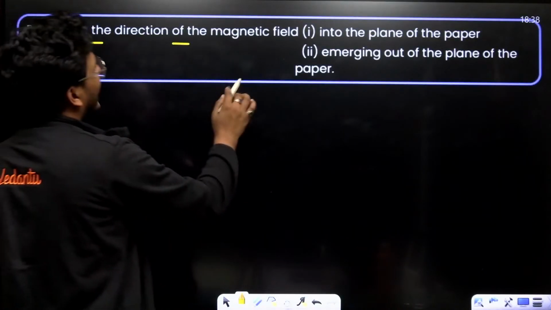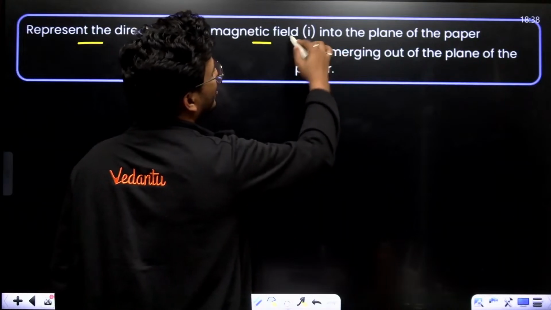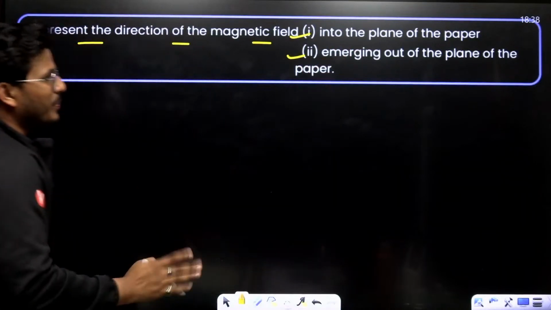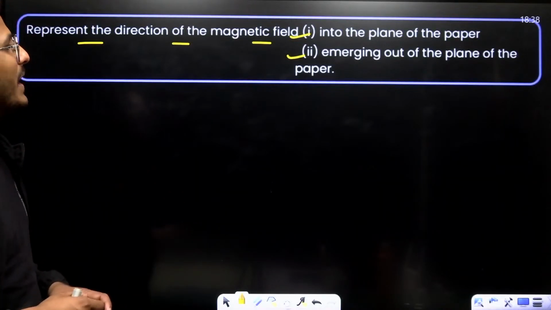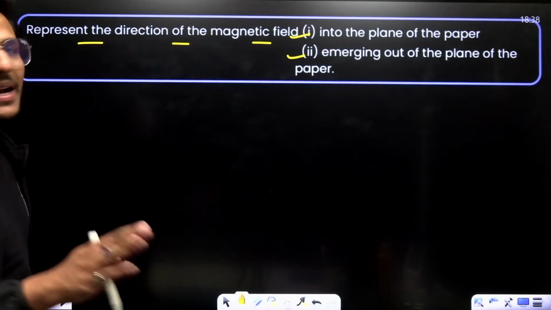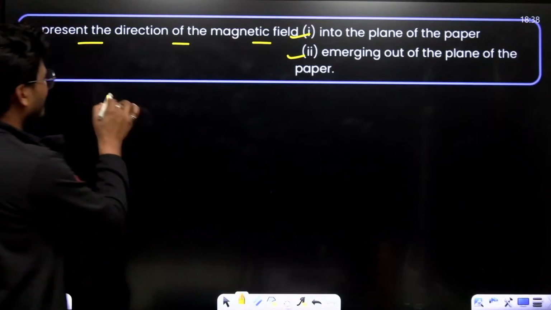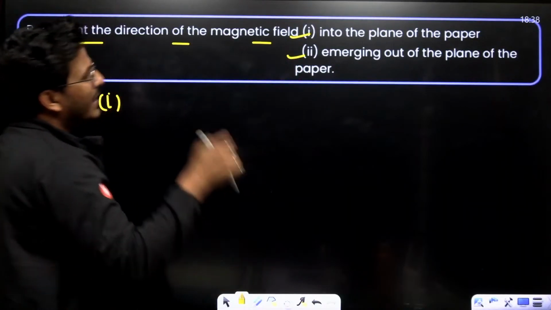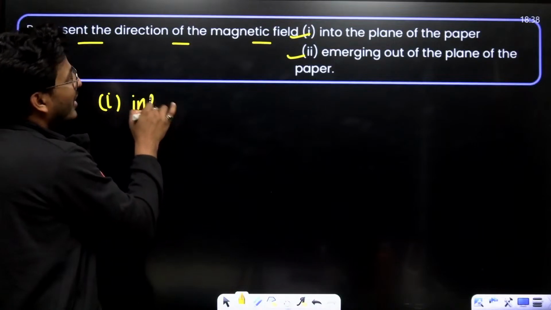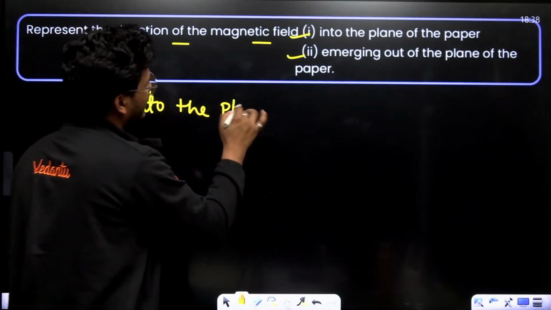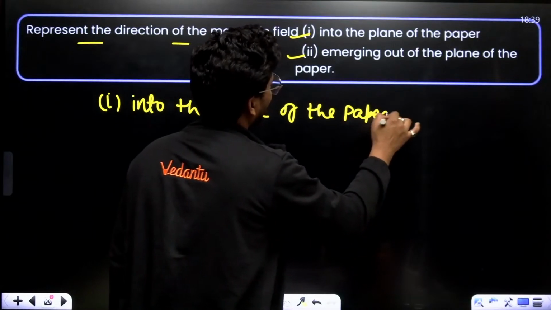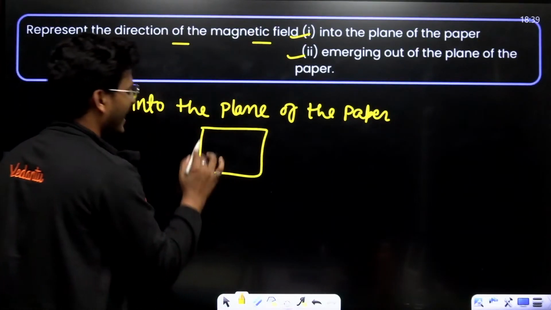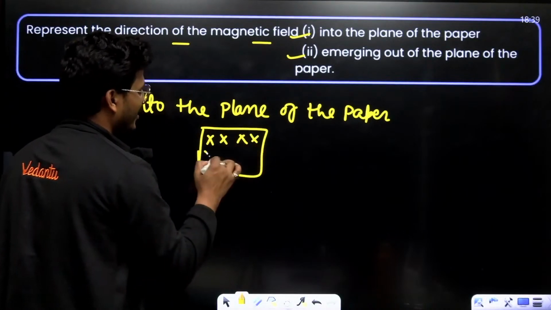Represent the direction of magnetic field into the plane of the paper and emerging out of the plane of the paper. This is the magnetic field. Everyone knows this is a very simple question. What is into the plane of paper? Into the plane of the paper means cross.